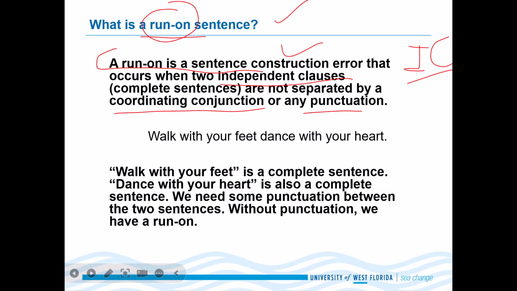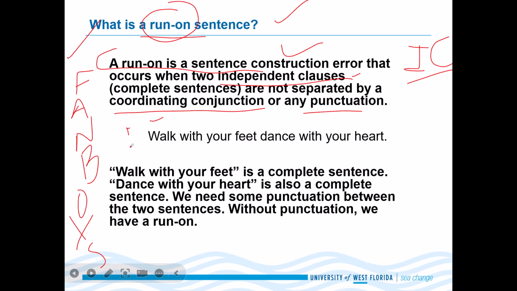So when we have two complete sentences, or you can say independent clauses, but they are not separated by a coordinating conjunction. What is a coordinating conjunction? You know, for and nor, but or yet so. These are the coordinating conjunctions. When these are not used, or instead of these, maybe any punctuation, right? then we can say that this is a run on sentence. We need to fix it.